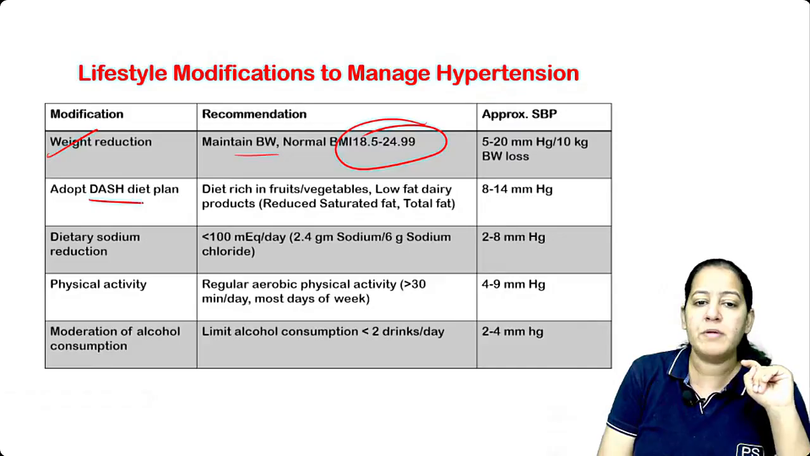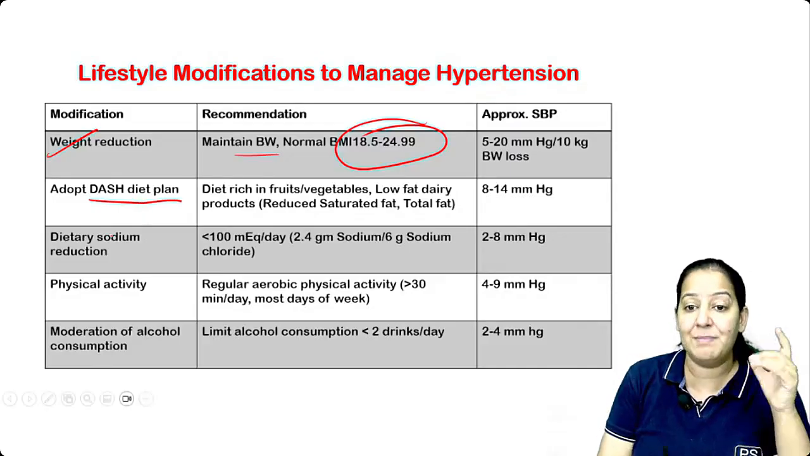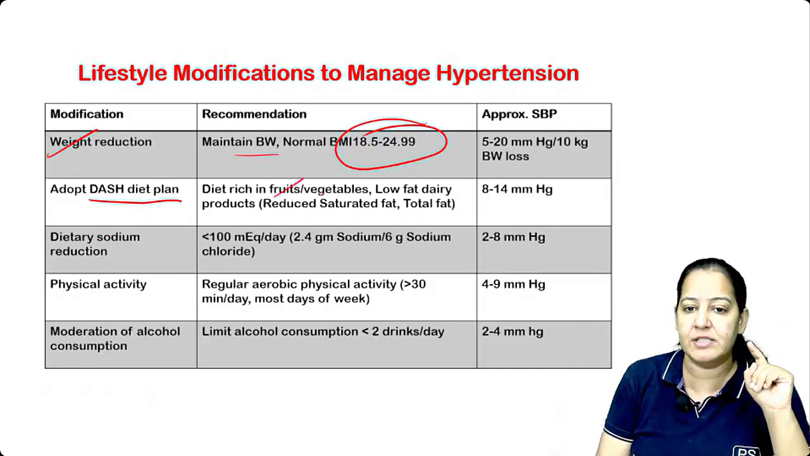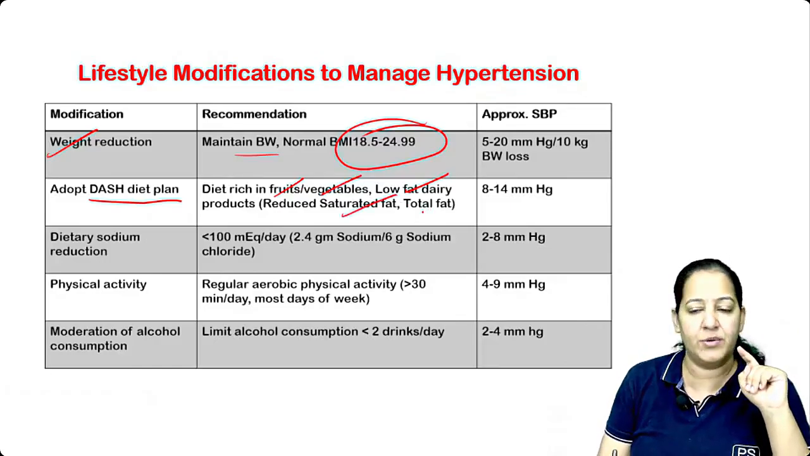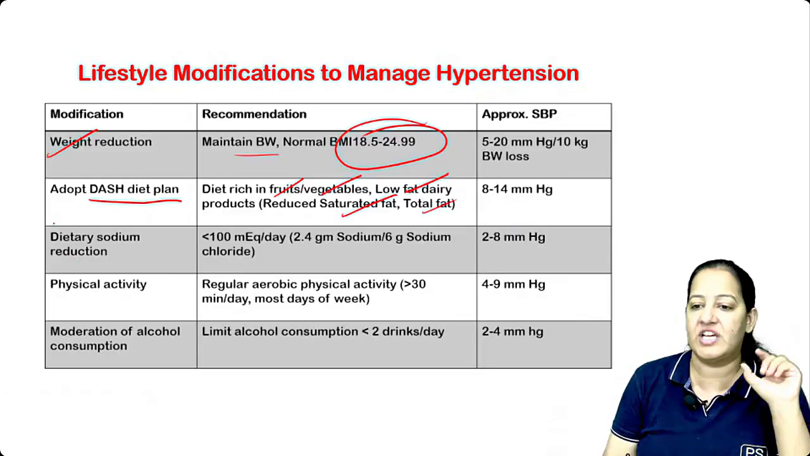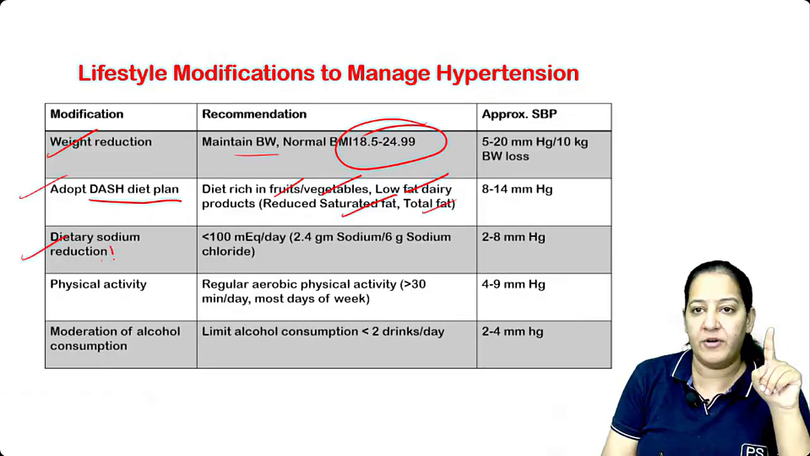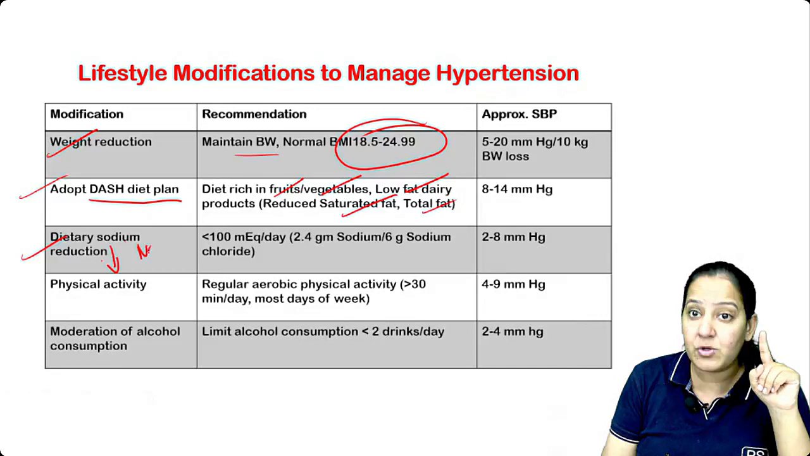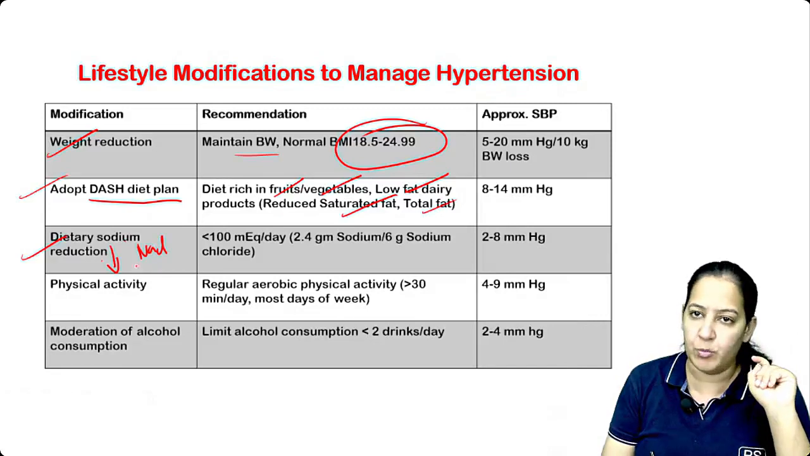Adopt a DASH diet plan. The DASH diet plan is like the Mediterranean diet. It is full of fruits, vegetables, and low-fat foods, with reduced saturated fat and total fat. So this diet is known as the DASH diet plan. And dietary sodium reduction: eat less salt. Sodium is present in NaCl. Salt should not be consumed too much, just a little bit for the taste.